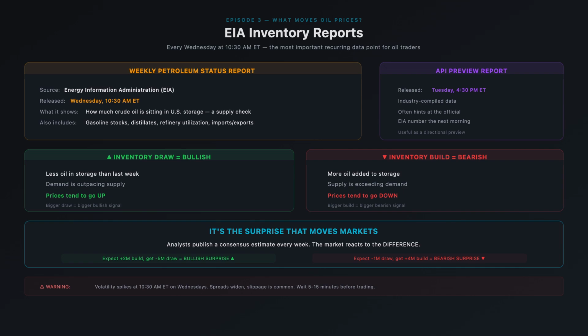There's also a preview report from the API, the American Petroleum Institute, released every Tuesday evening at 4:30 p.m. Eastern. It's industry compiled and often hints at what the official EIA number will be. Pro tip: volatility spikes dramatically at 10:30 a.m. on Wednesdays. Spreads widen. Slippage is common. Many experienced traders wait 5 to 15 minutes after the report before entering a trade.